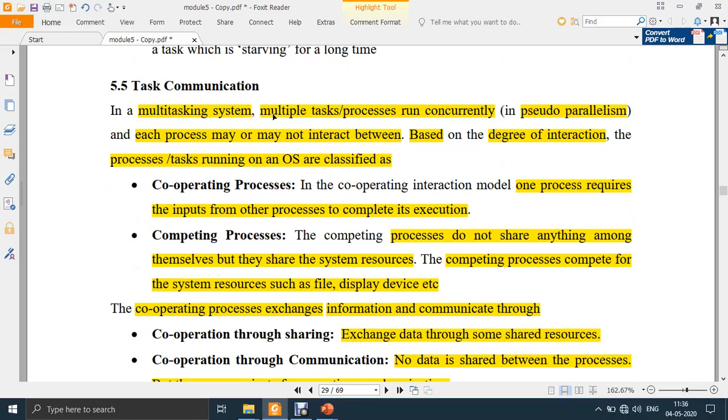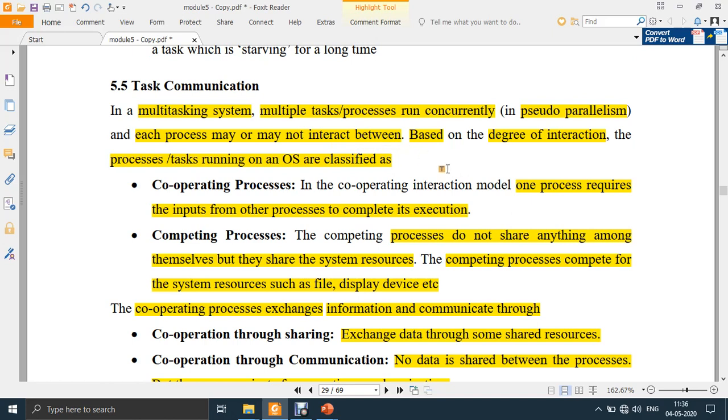In multitasking systems, multiple task processes run concurrently, which is nothing but pseudo parallelism. We have discussed this, and each process may or may not interact. There may be a chance that a task or process interacts with another, or there may not be.